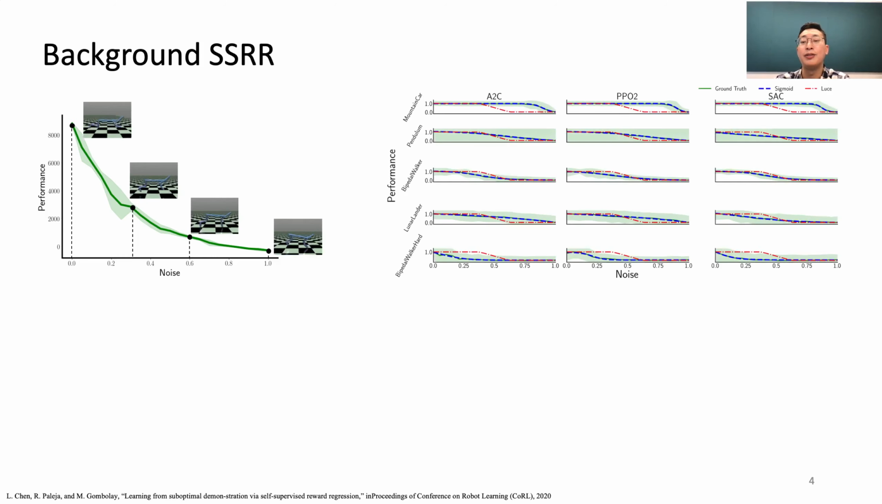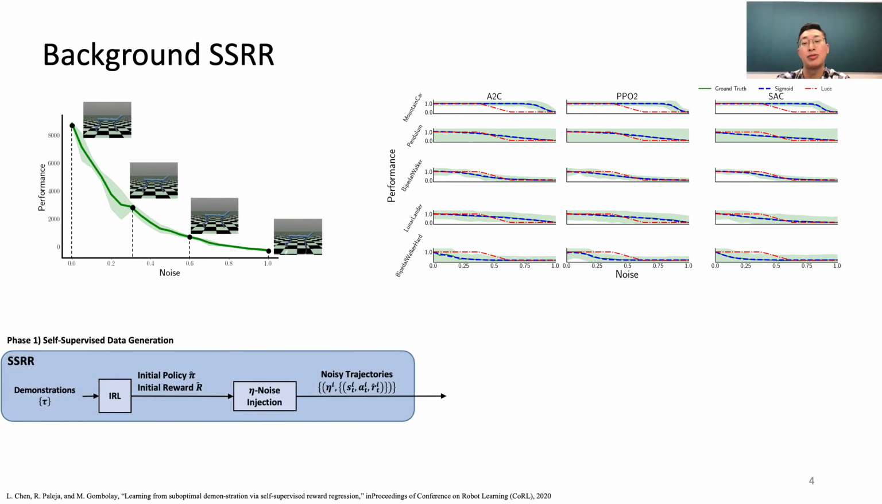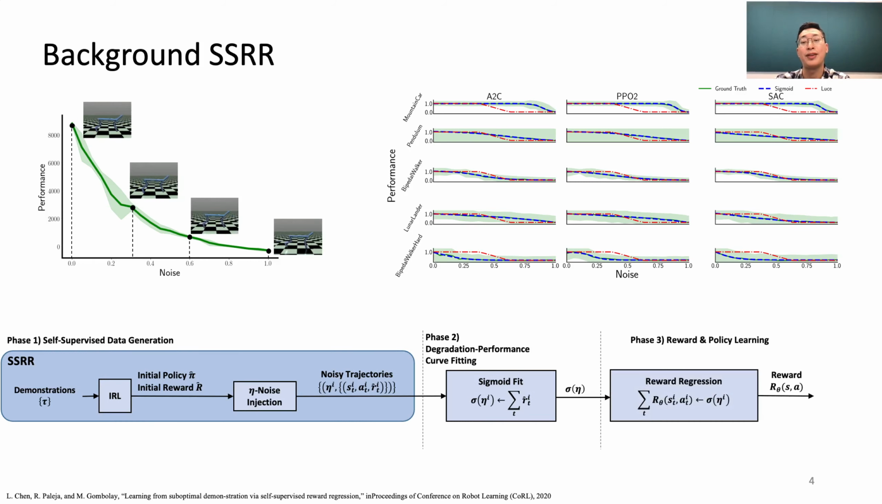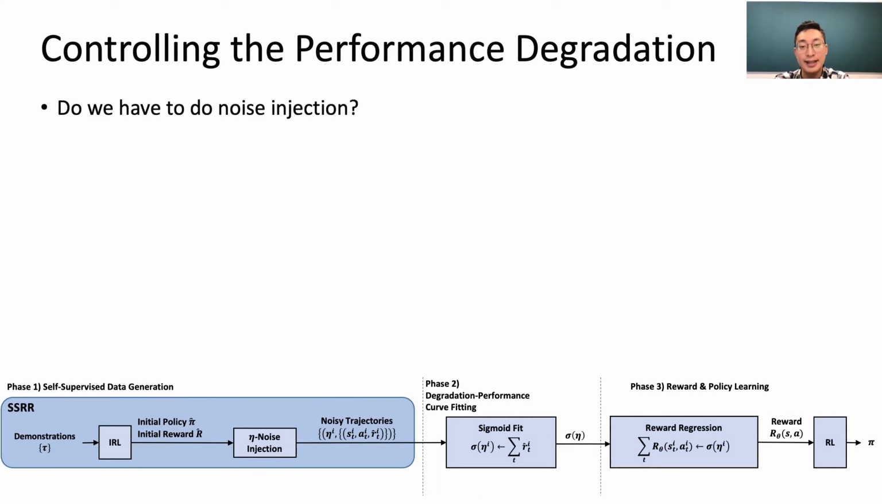SSRR shows that noise performance relationships are not homogeneous across environments and policies. To correctly capture this relationship, SSRR generates noisy trajectories and utilizes a sigmoid function to fit the noise performance relationship. It could then infer the idealized reward function and optimize a policy with a learned reward to achieve better than demonstration performance. In S3RR, we address the issues presented in the noise injection process.